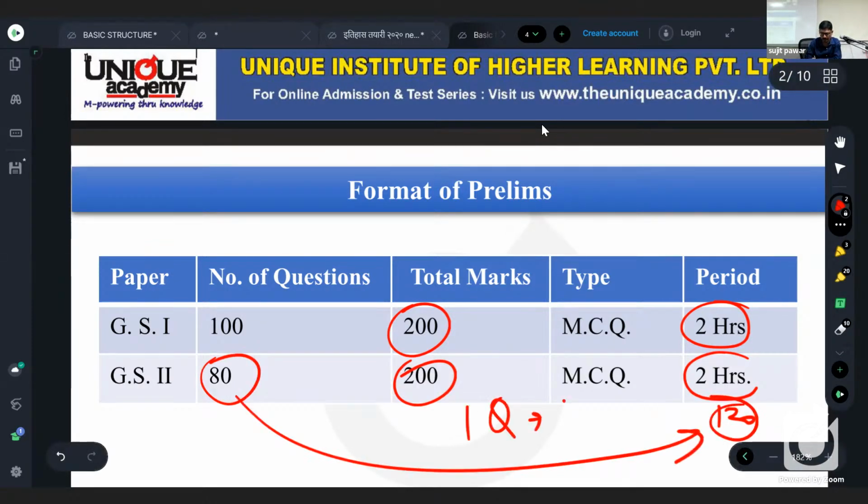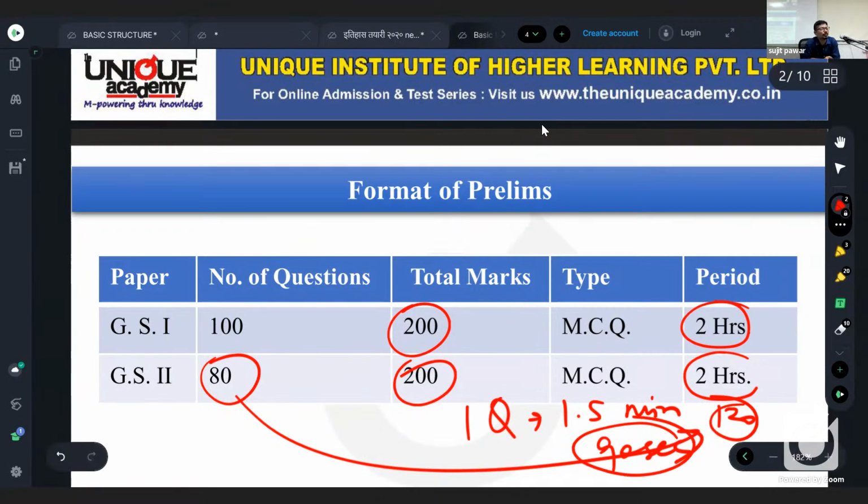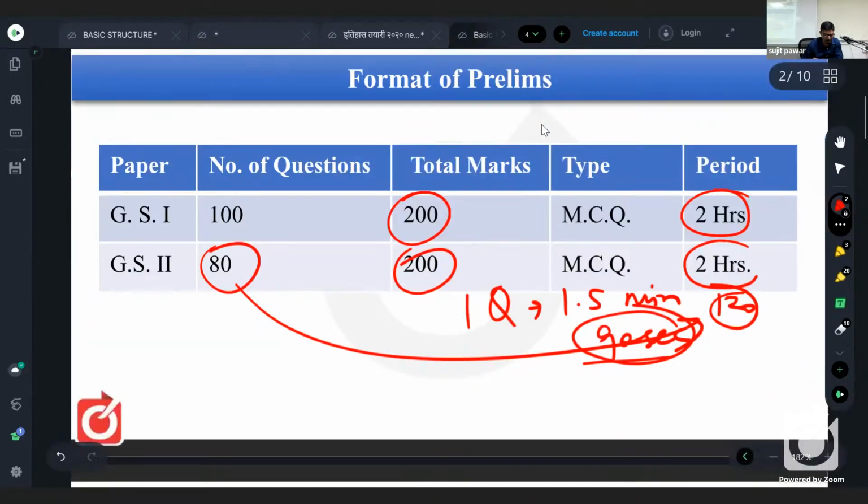That means per question we get 1.5 minutes, that is 90 seconds. So in 90 seconds, you have to read that question, try to get the answer, and then mark it as required. This 90 seconds is much more time than in any other competitive exam like Staff Selection Commission, bank exams, and other competitive exams, right? So as the time given is much more, no doubt the length of the question as well as the difficulty level is much higher. So this is the exam pattern, we know.